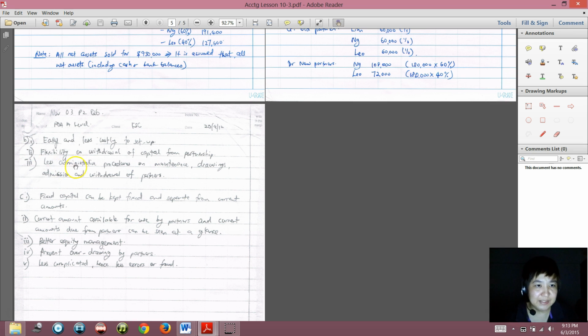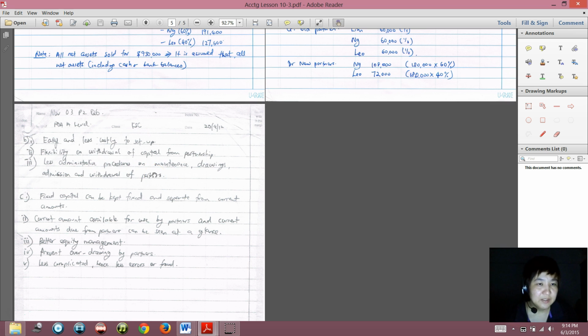Okay, so partnership has less administrative procedure to maintain on maintenance, drawings, admission, and withdrawal of partner. That means in a partnership, you don't need to follow the Companies Act, which is very lengthy. Partnership Act is much shorter and simpler than Companies Act. So that's why partnership has less administrative procedures.